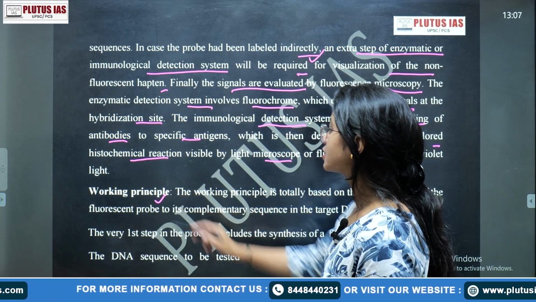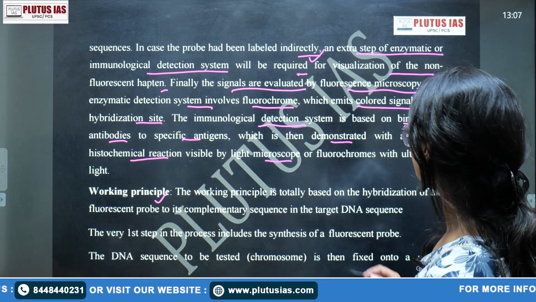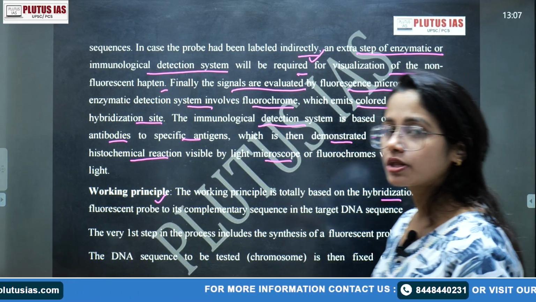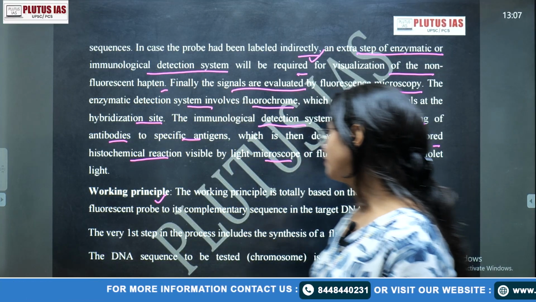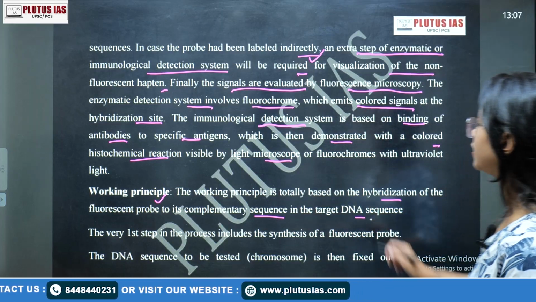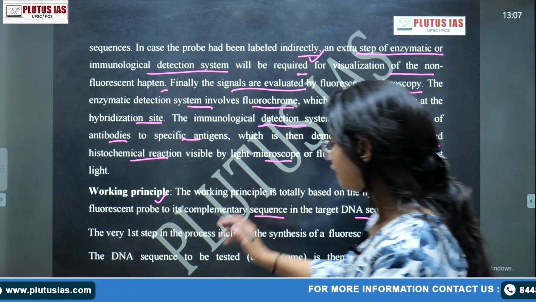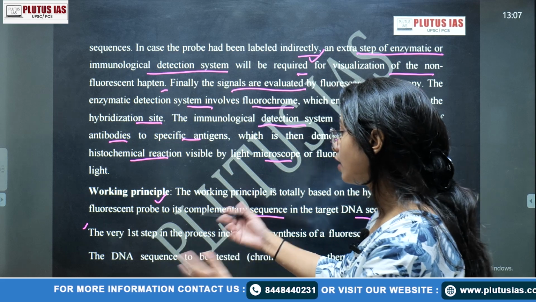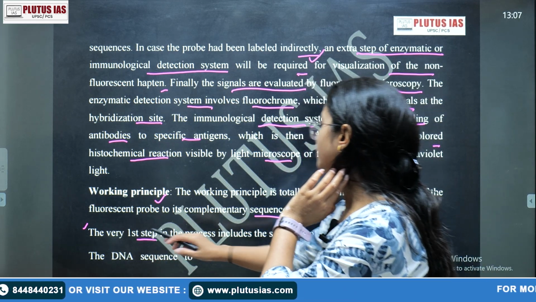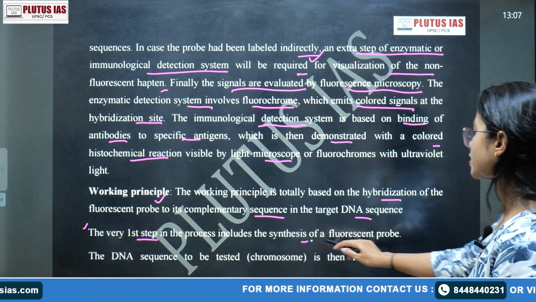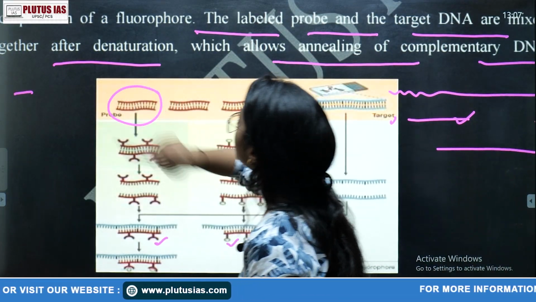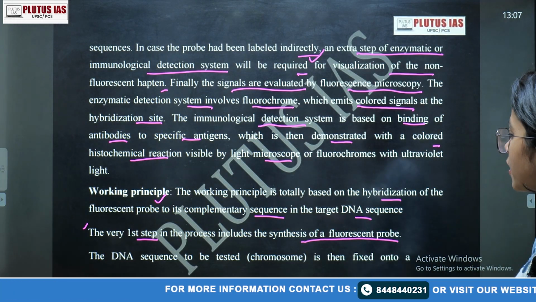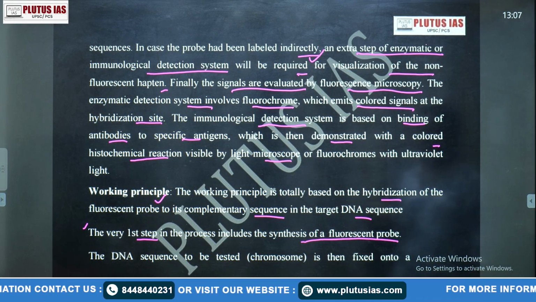Okay, what is the working principle? The basic working principle is totally based on the hybridization of the fluorescent probe to the target DNA, or, in the case of antigen and antibodies, the specific antigen and the antibodies, to its complementary sequence in the target DNA sequence in the very first step. So here we will continue with the steps of how this works. What happens in the first step? The first step includes the synthesis of the fluorescent probe. What is the fluorescent probe? First, we need to prepare the fluorescent probe. Got it? In the first process, we need to synthesize the fluorescent probe.